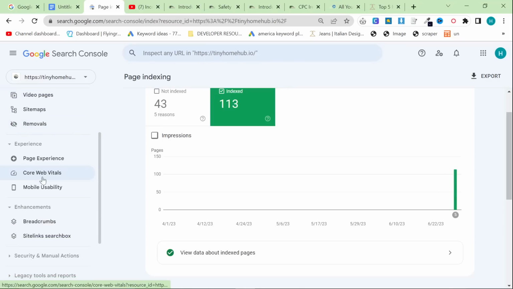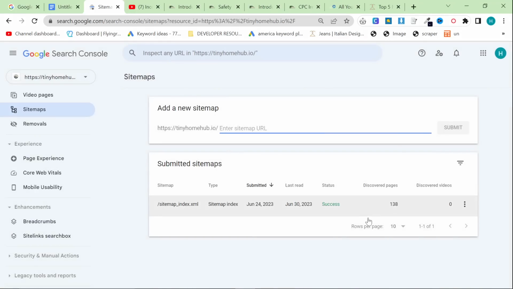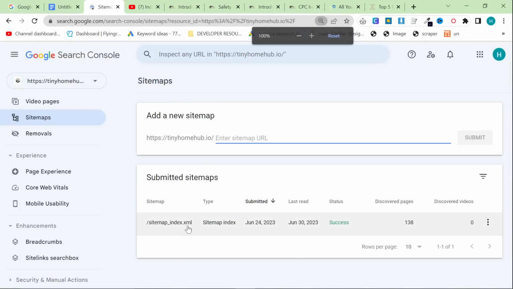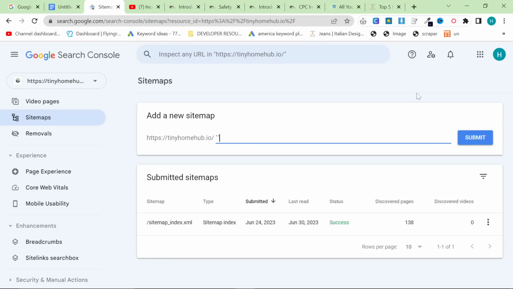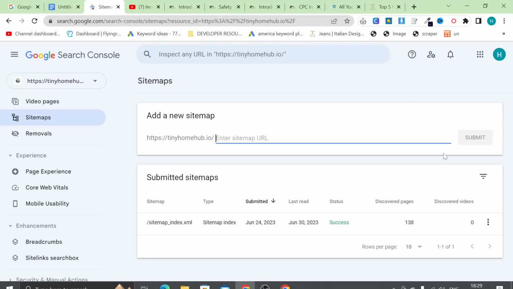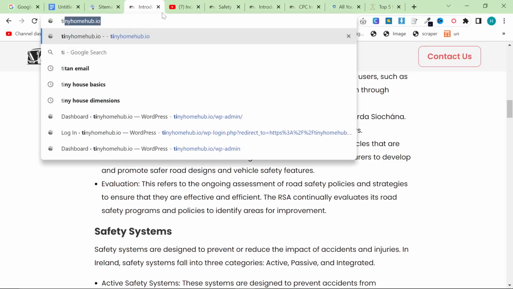It's very, very easy. It takes 2 minutes. And then you want to make sure that your sitemap has been properly submitted to Search Console as well. Again, Rank Math does all of that for you. Then you want to do things like organizing the content on your website properly.